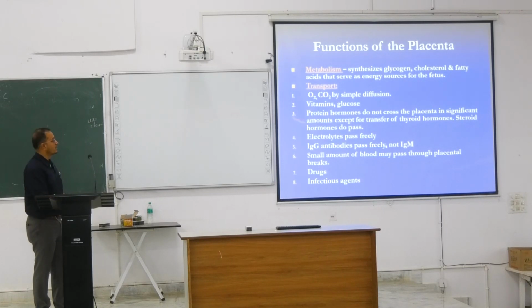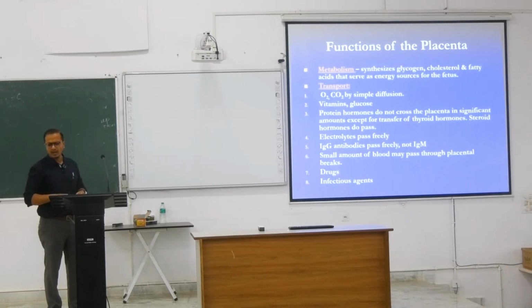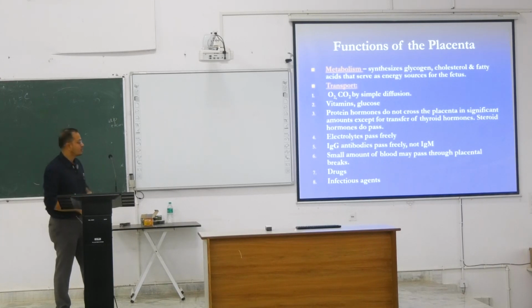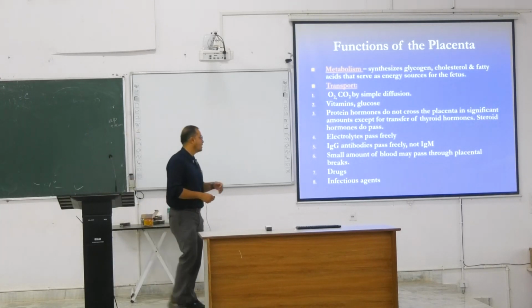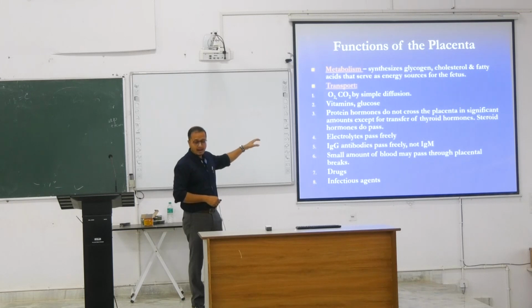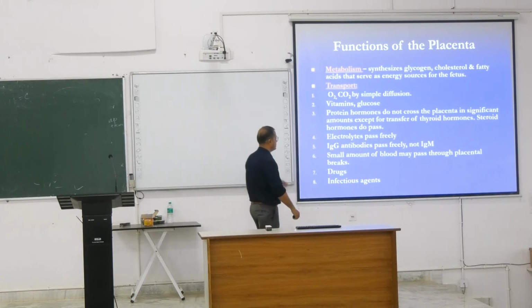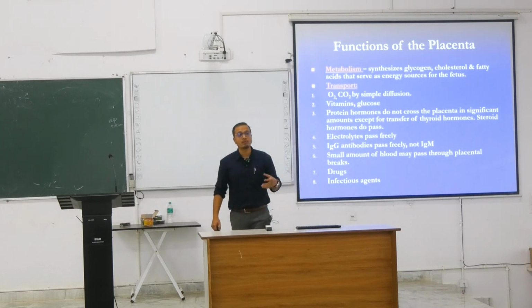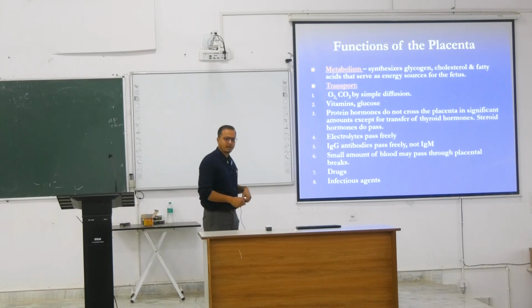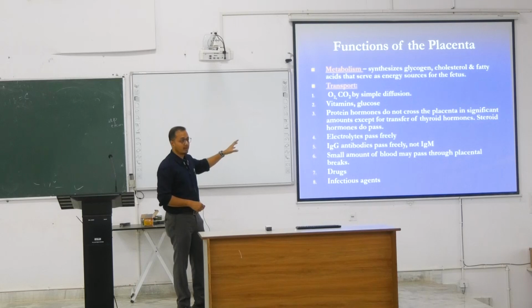The first function is transportation, which I prefer to talk about for this placenta. It is transporting everything which is required for the fetus and also what is not required, as excretory material. It is bringing oxygen, glucose, vitamins, proteins, hormones, electrolytes, nutrients, and antibodies, the defense things which are required, everything. If we need to deliver something to this fetus, for example a drug, medicines, or antibiotics, this placenta can bring them there. So, everything together can be brought there.